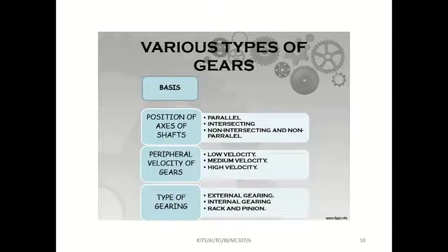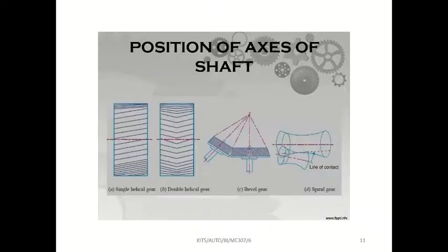Right. So first of all, we are going to see the types of gears, based on the position, based on the peripheral velocity, and based on the type of gearing. Based on position, it is classified into parallel, intersecting, and non-intersecting non-parallel. Based on velocity: low velocity gears, medium velocity gears, high velocity gears. Based on the type of gearing: external gearing, internal gearing, rack and pinion. You might have seen a lot of external gears, but you might not have seen internal gears, but we will see about that also.